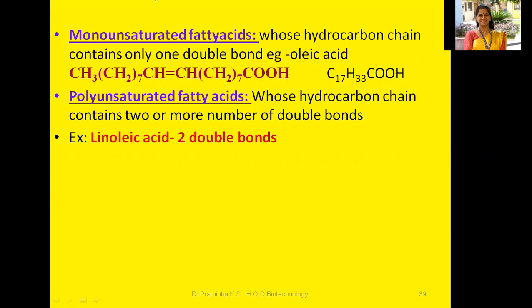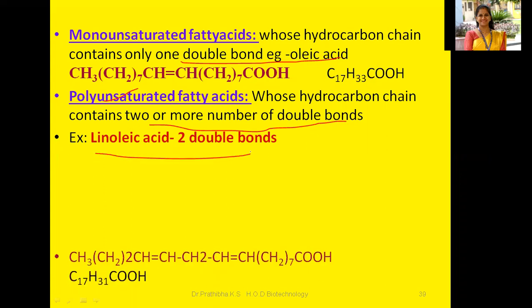So monounsaturated fatty acids are those whose hydrocarbon chain contains only one double bond. For example, oleic acid, right? Then polyunsaturated fatty acids are those whose hydrocarbon chain contains two or more double bonds. For example, linoleic acid.